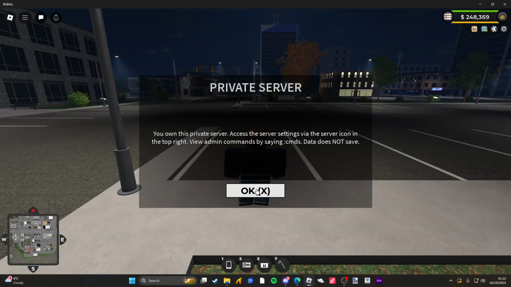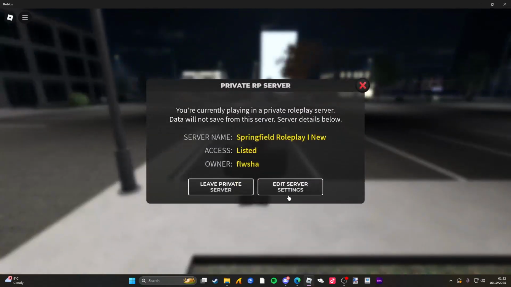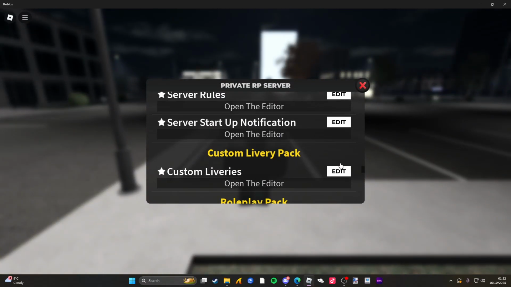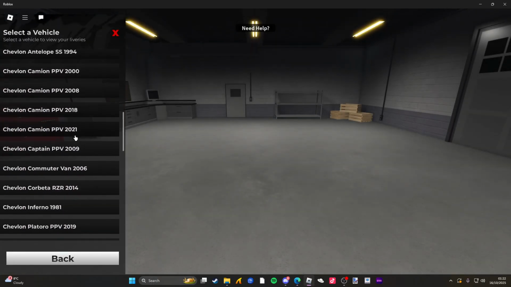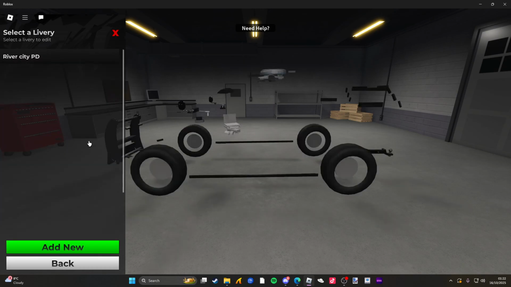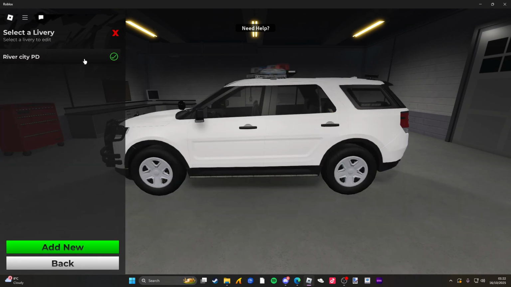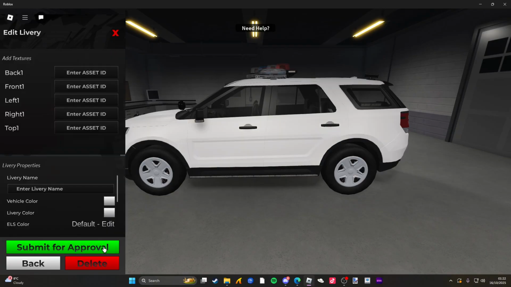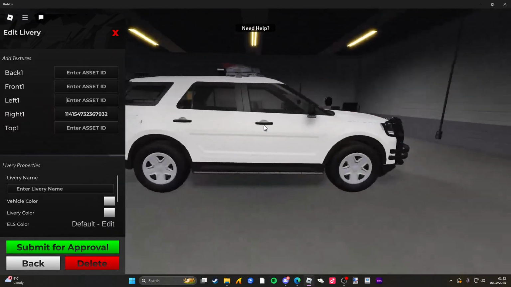Once you're in your game, go up to server info, scroll down until you see custom livery pack, click edit, go to the vehicle you made a livery for, so mine's this one, and then what you want to do is you're going to go to the livery you made, and then put it here, copy the livery in, and it should pop up here.